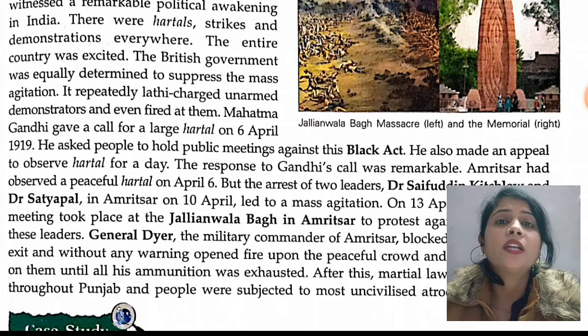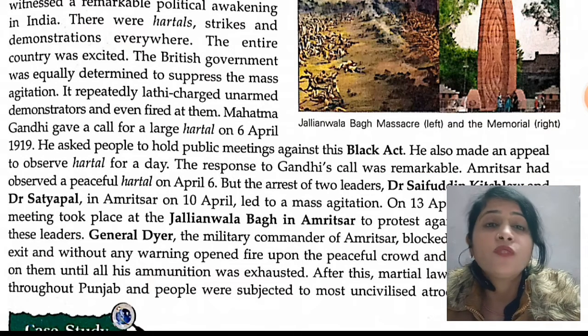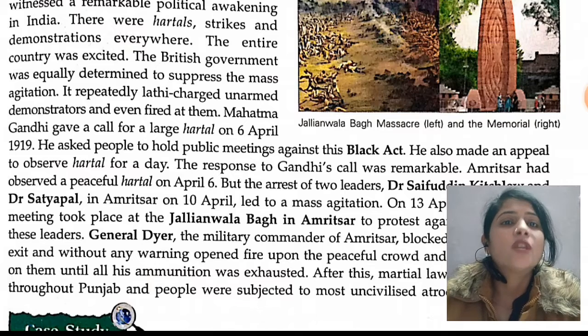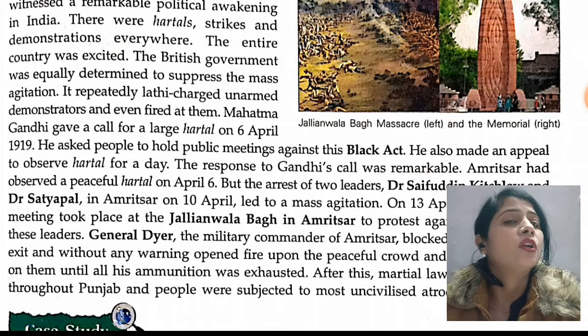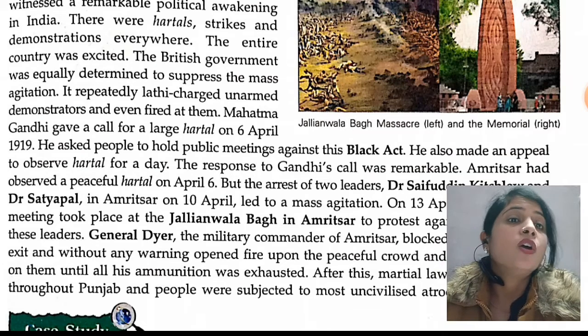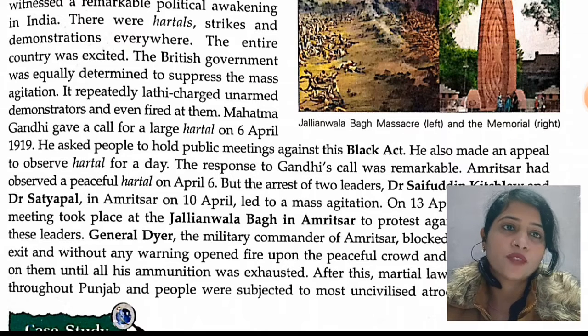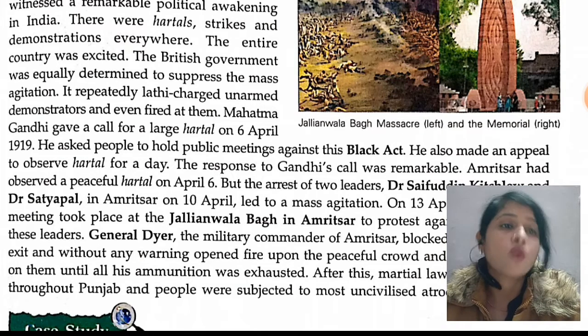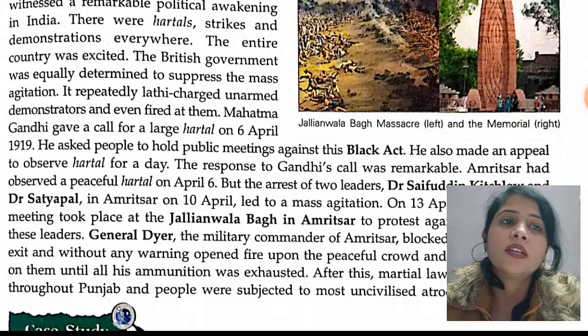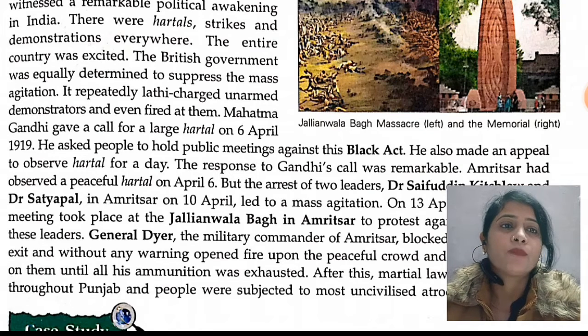He also made an appeal to observe the hartal for a day. The response to Gandhi's call was remarkable in Indian history.